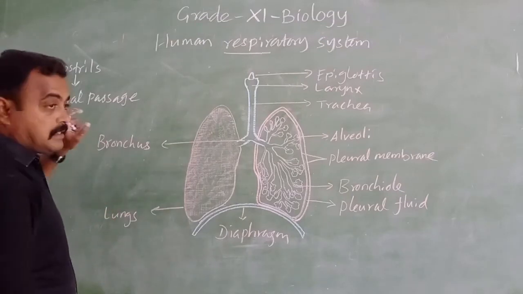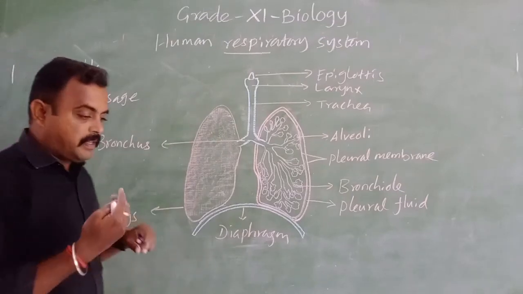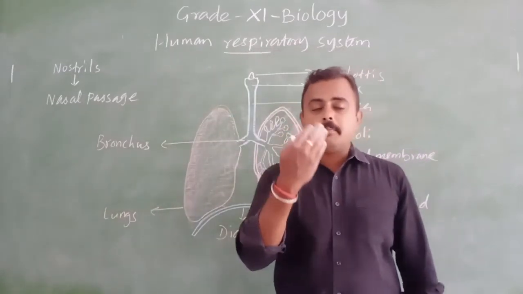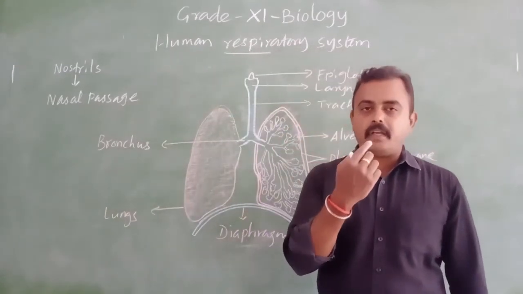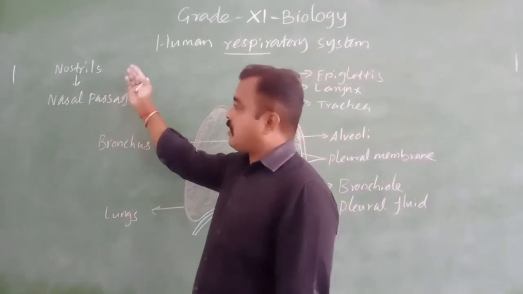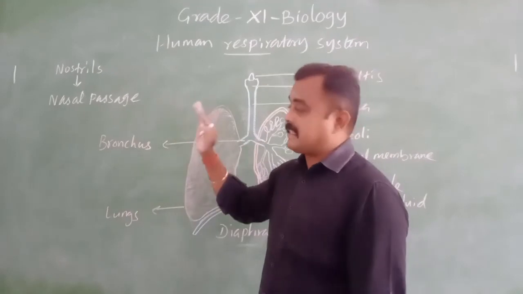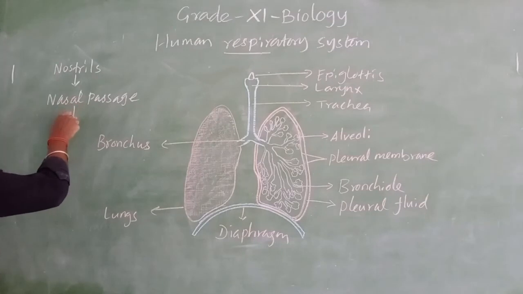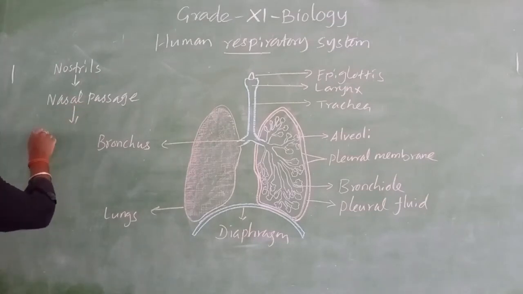Before that, you know that in the mouth we have the mouth opening. After that we have the oral cavity or mouth cavity. Here the nostril is the beginning. After that, the nasal passage. The air enters the nostril, then enters the nasal passage. Then it goes to the pharynx.